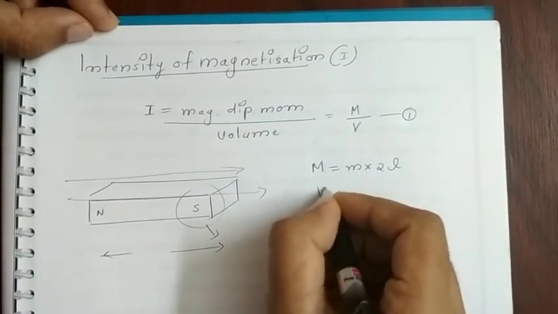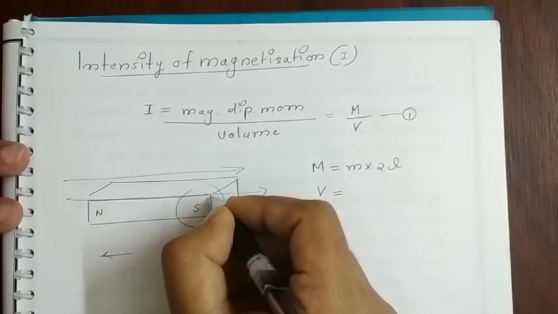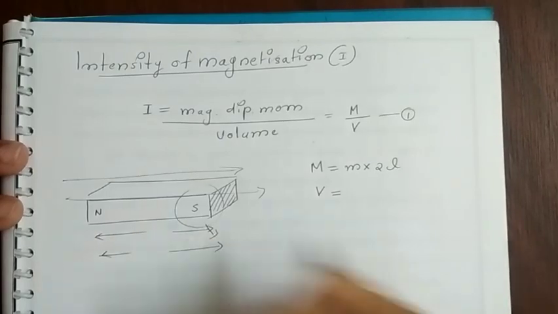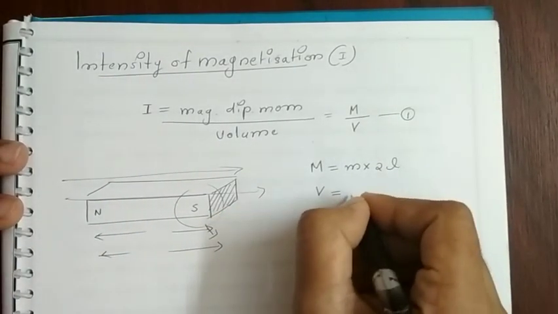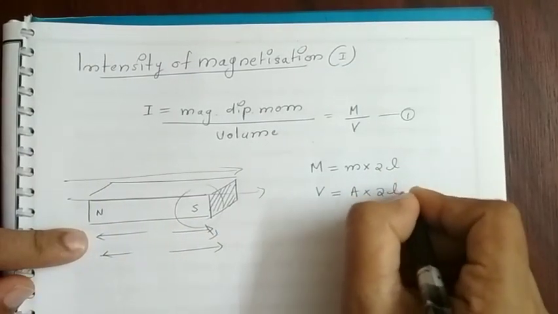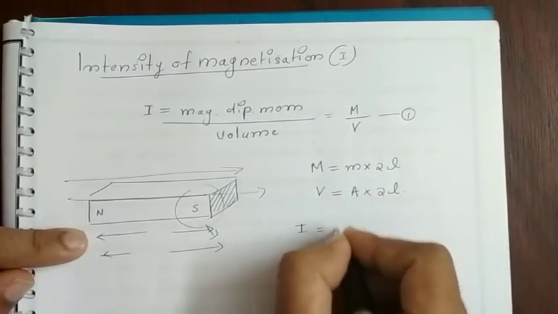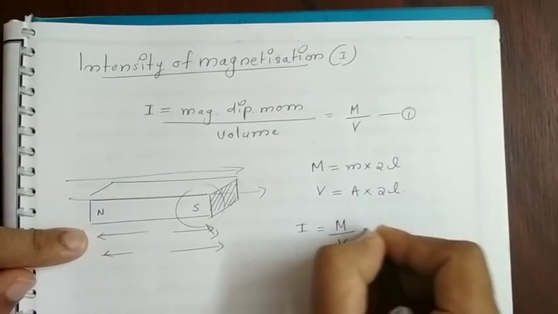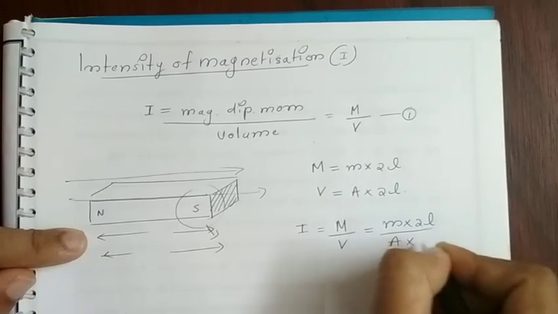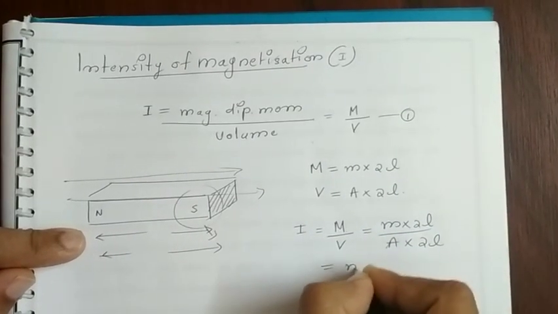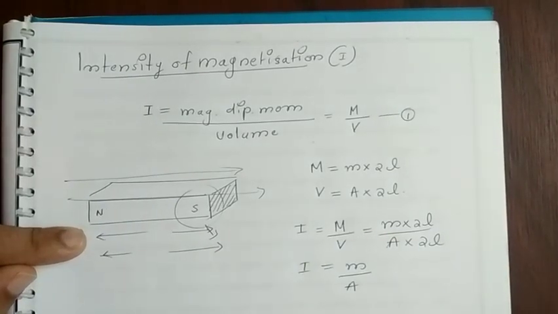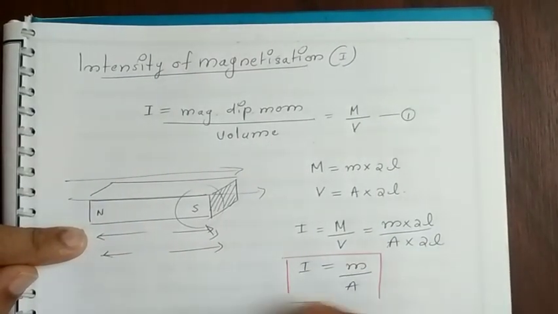And what is the volume of the material? The volume is the base area into total height of that particular material. What is the total area? We write it as A, and length is given as 2 into L. Therefore I is equal to capital M divided by V, which is equal to m into 2L divided by A into 2L, which is equal to small m divided by A. That is, I is equal to small m divided by A,